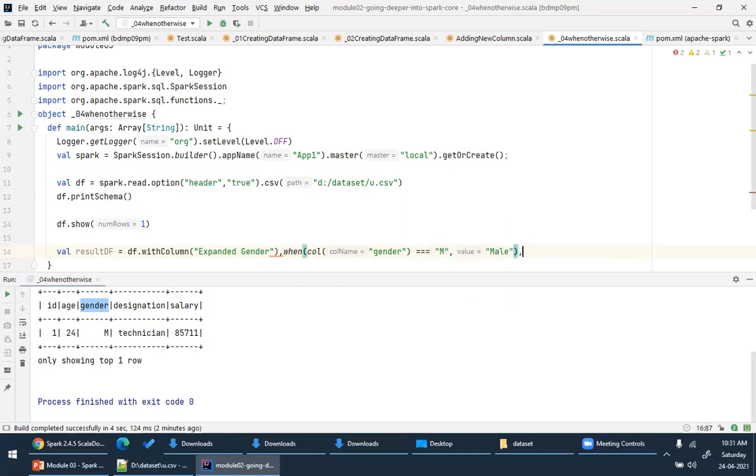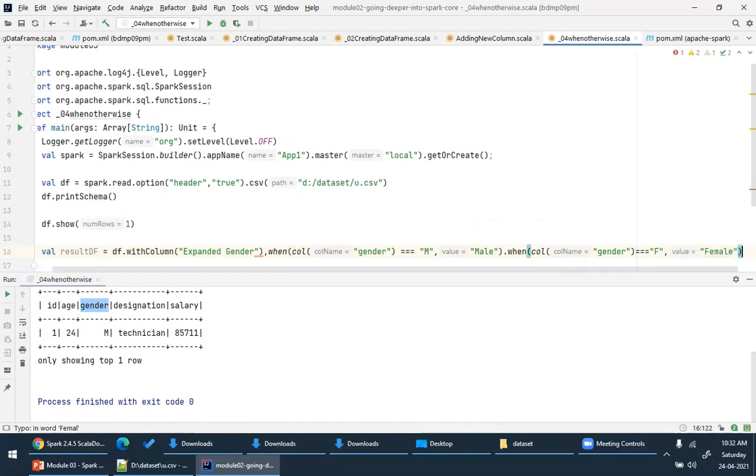One more, again dot when, one more condition. Again, column of gender, if it is equal to F, then it is female.